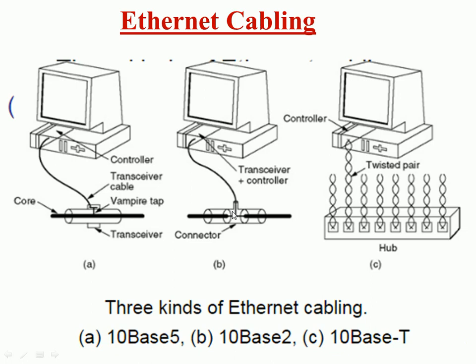Same here with 10 base 2, here also you have transceiver plus controller in the workstation, and you need a connector and so on. But in 10 base T, you just have to have a controller in the machine, and then this is a hub, to which the twisted pairs are directly connected. Same for 10 base F. Here in place of twisted pair, fiber optic cable will be connected. So this is what we have in Ethernet cabling.